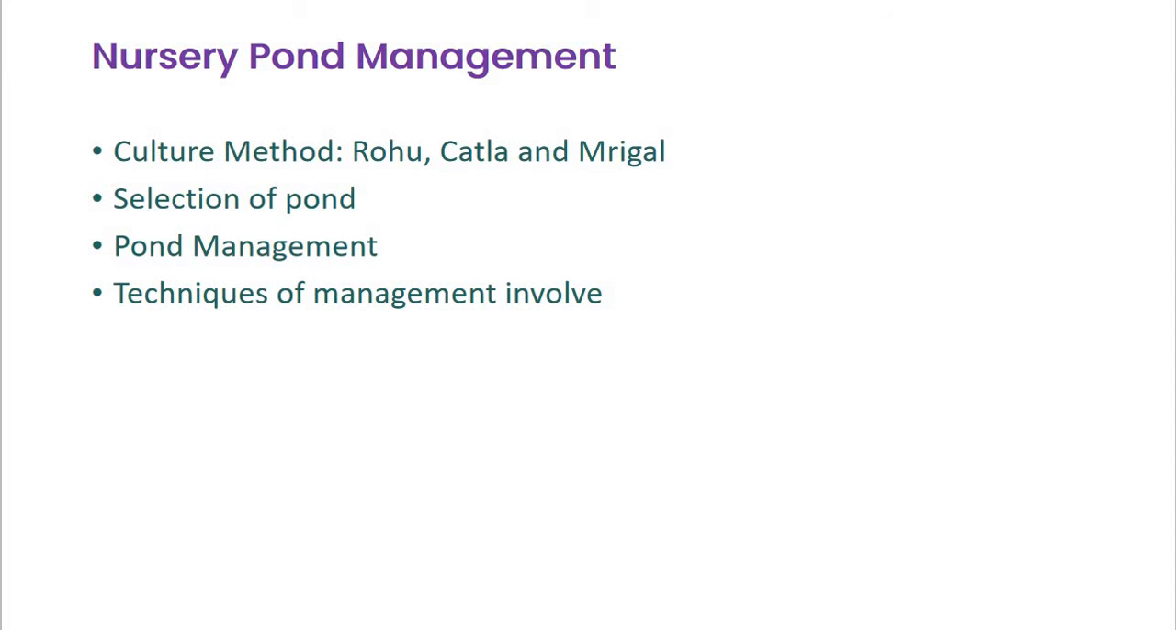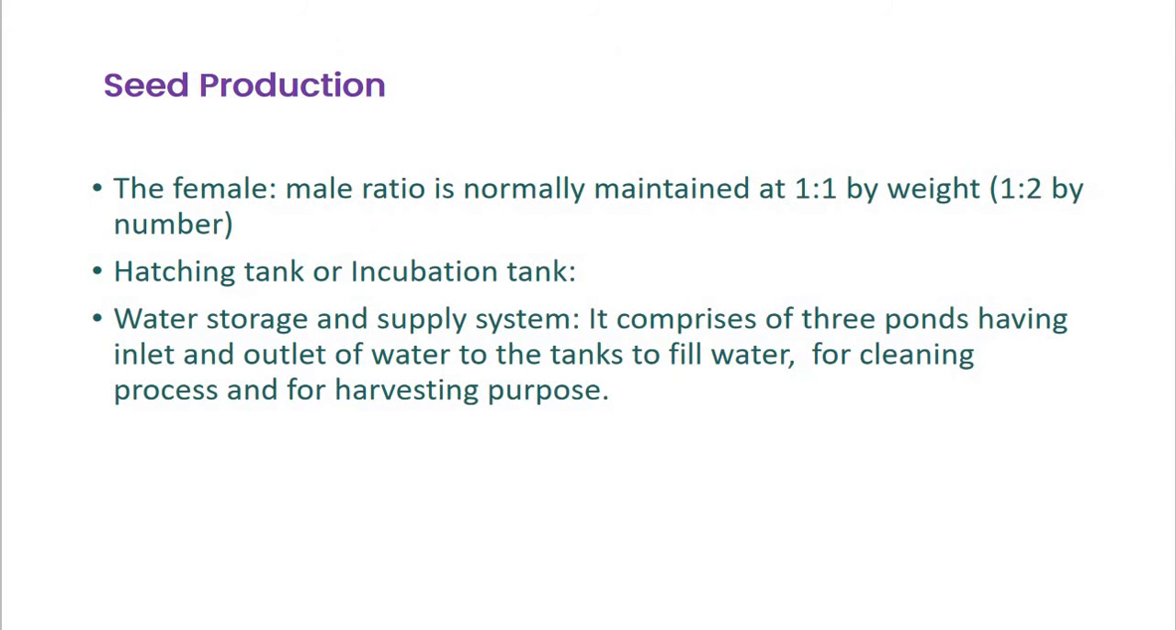Here, what we have to do is select the fishes for the culture method. Then we have to select the particular kind of pond, for that the particular kind of soil and location, followed by pond management. After that comes the particular technique of management, and after that, the seed production.